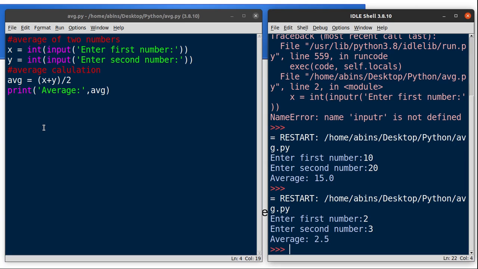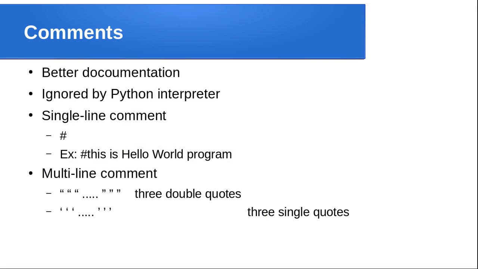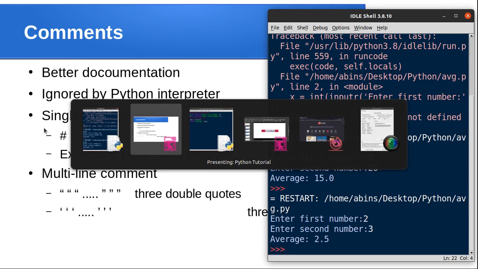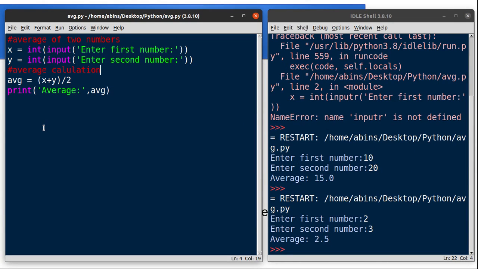Suppose you want to add a multi-line comment, that is more than one line. For more than one line, you can use either 3 double quotes or 3 single quotes. Let me show the example again. So take this example here: 3 single quotes, and in the first line, the name of the program, average of 2 numbers.